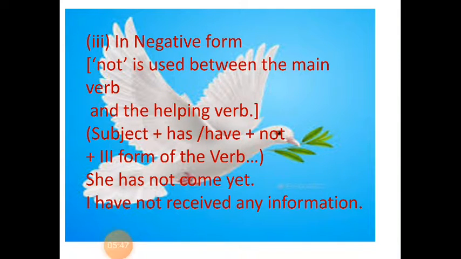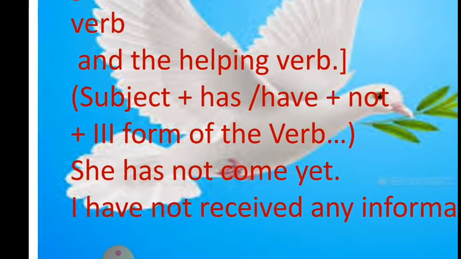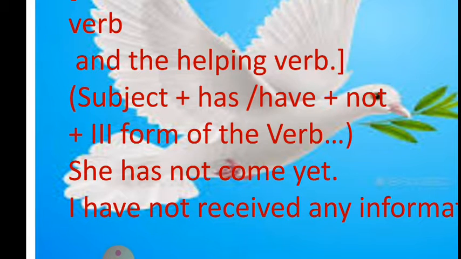In negative form, not is used between the main verb and the helping verb. Again let us remember the helping verbs and the main verbs. Subject plus has or have plus not plus the third form of the verb. Let us see an example. She has not come yet. She here is the subject plus has plus not plus the third form of the verb.